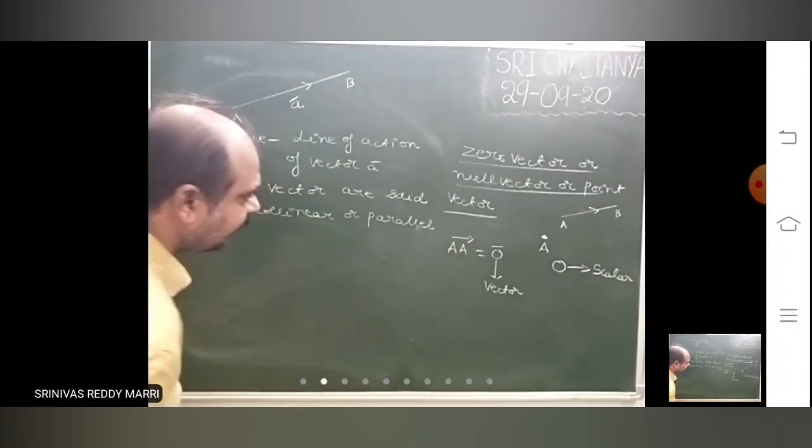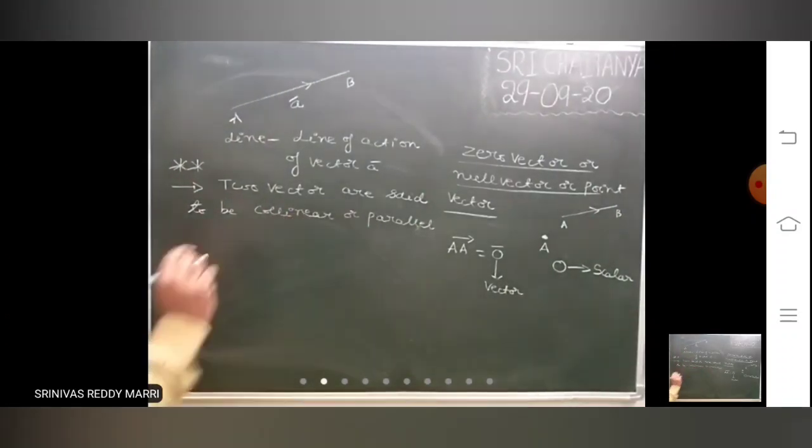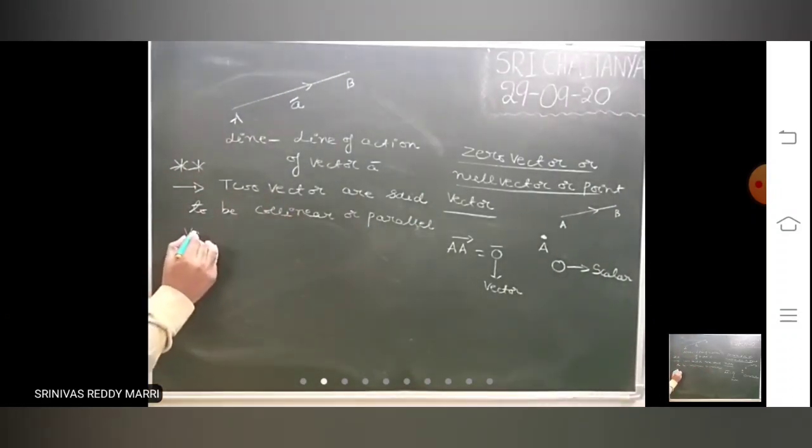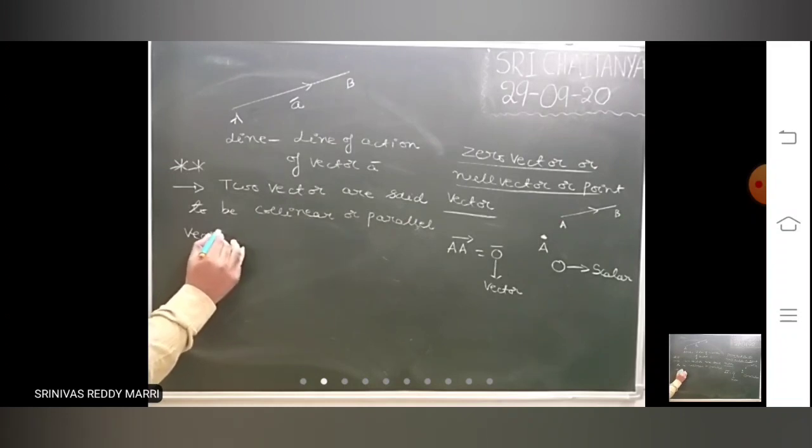Collinear vectors or parallel vectors are same. They are as it is same. Collinear vectors or parallel vectors